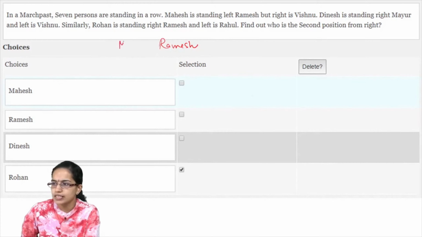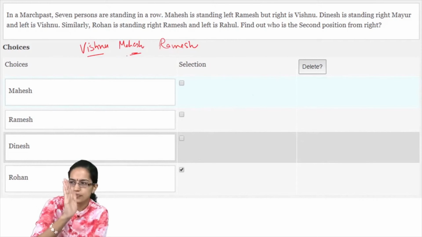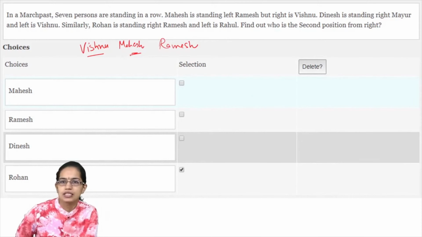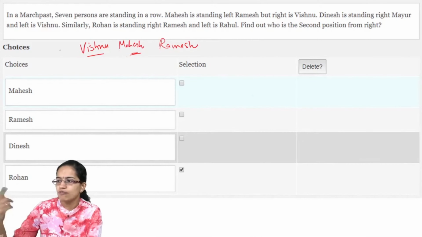You have Mahesh standing on the left of Ramesh but right of Vishnu. So that means from Vishnu the position of Mahesh is towards the right. Now Dinesh is standing right of Mayur and left of Vishnu. So left of Vishnu is Dinesh and Dinesh is right of Mayur.